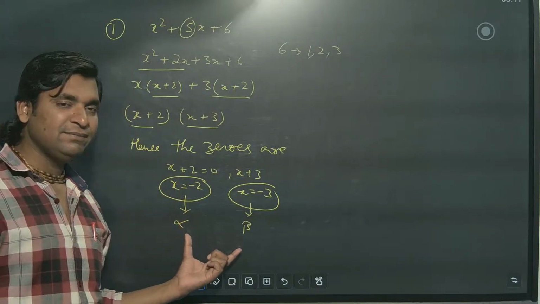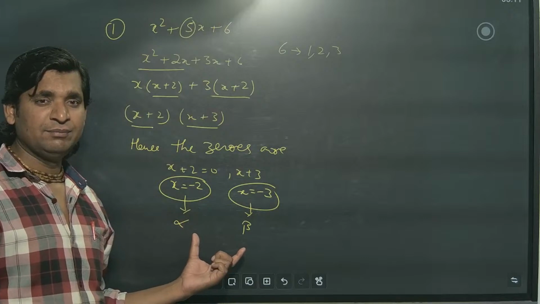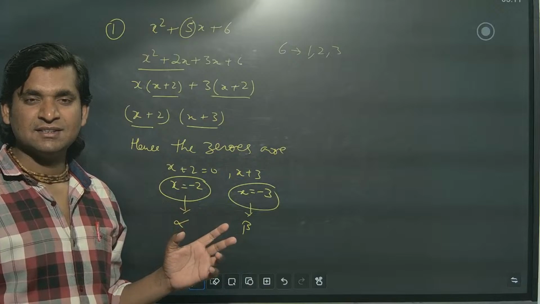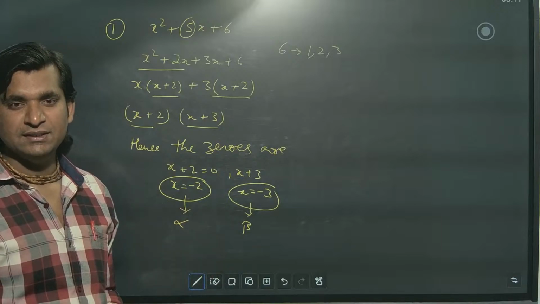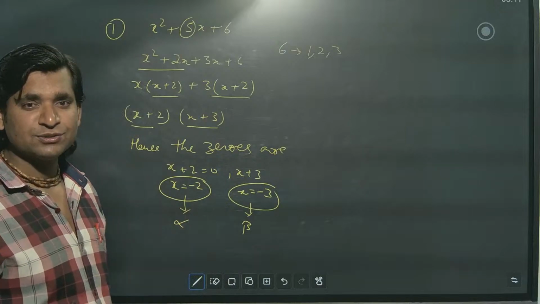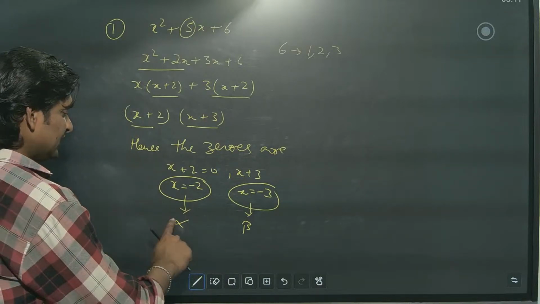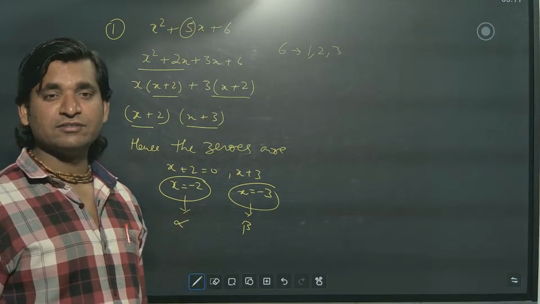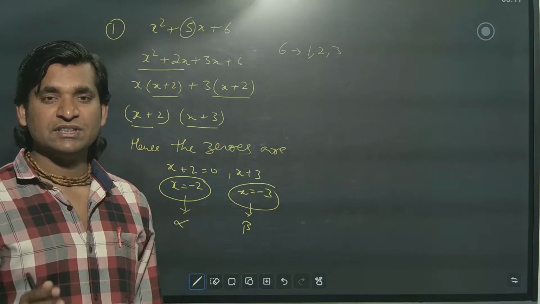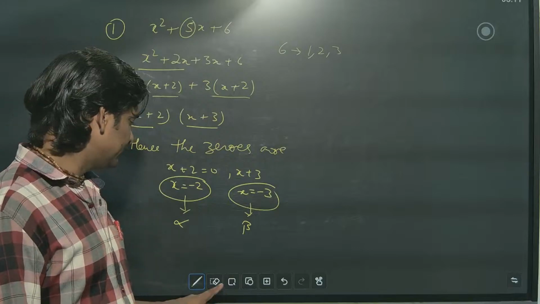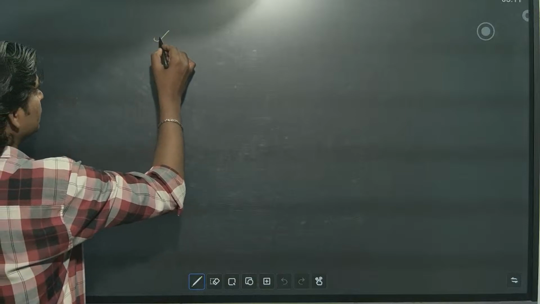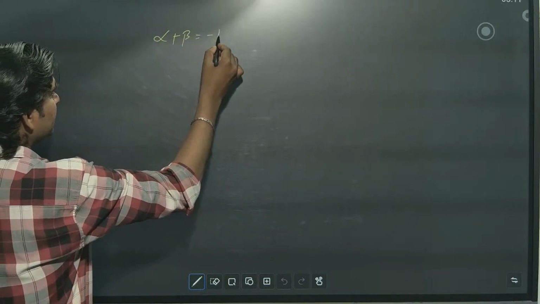So there is a relation between alpha and beta. Everyone knows, everyone studies: the sum of zeros is minus the coefficient of x divided by the coefficient of x square, and the product of zeros is the constant upon the coefficient of x square. So these are the relations between alpha and beta. Alpha plus beta is minus b by a.